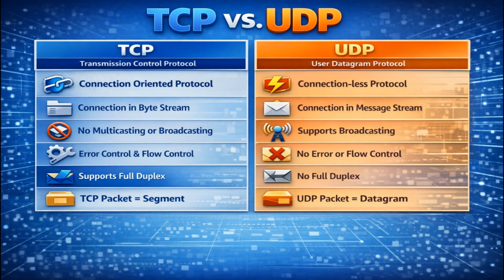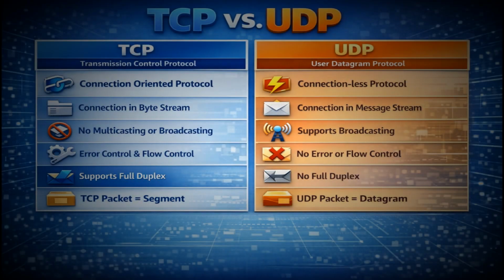TCP has higher overhead, with header sizes between 20 and 60 bytes. UDP has a small fixed header of only 8 bytes, making it faster. TCP focuses on accuracy, while UDP focuses on speed.